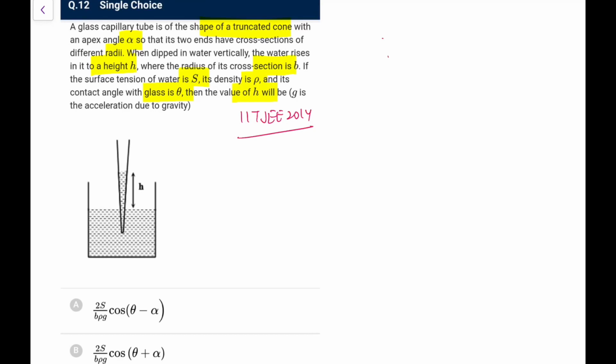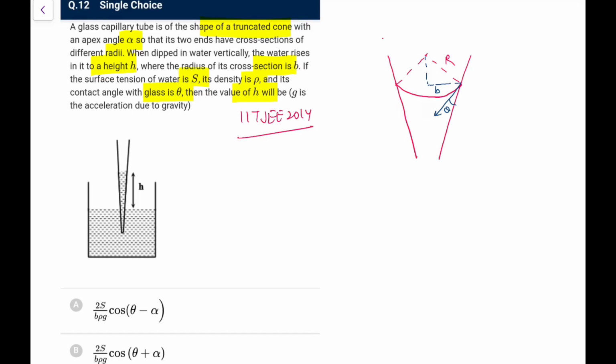So what we do here, just see this truncated cone like this. Let's say this is the meniscus shape. Let me draw it more clearly. Let's say this is the spherical meniscus that we talk about, and let's say this is the center and the radius would be R. Because the contact angle is theta, I can draw this angle as theta, and if I draw this horizontal, this is b.